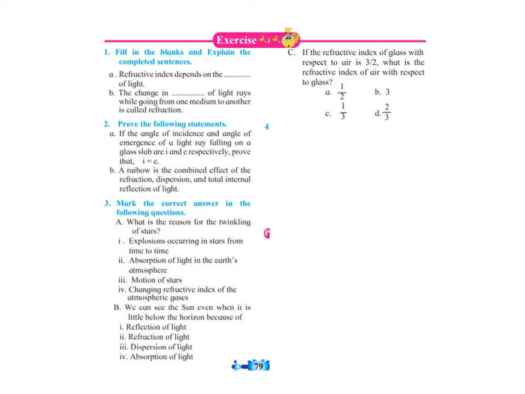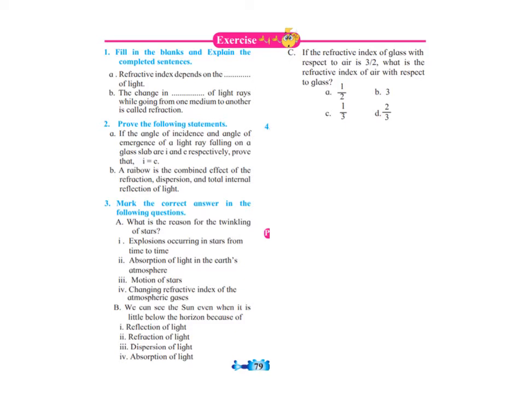The second one, 2b: a rainbow is the combined effect of the refraction, dispersion and total internal reflection of light. That answer is given on page number 78. Last paragraph, the whole last paragraph starting from "rainbow is a beautiful natural phenomenon" till the end of the paragraph, all these three processes together produce rainbow. This is the answer for 2b along with the diagram.